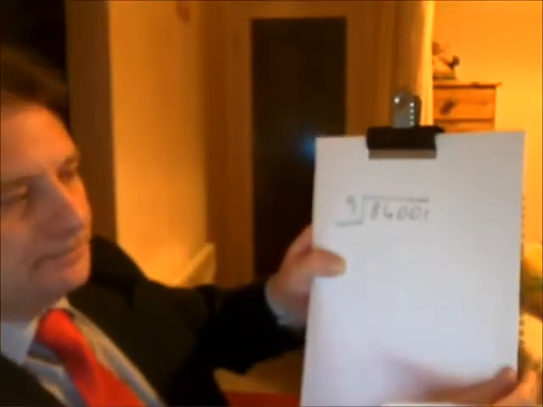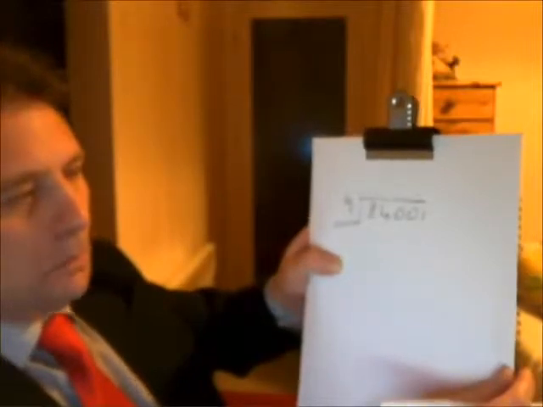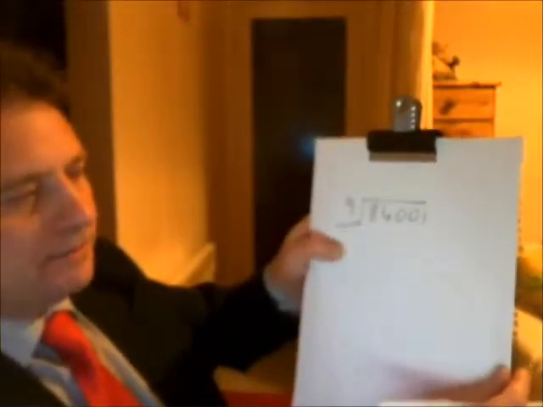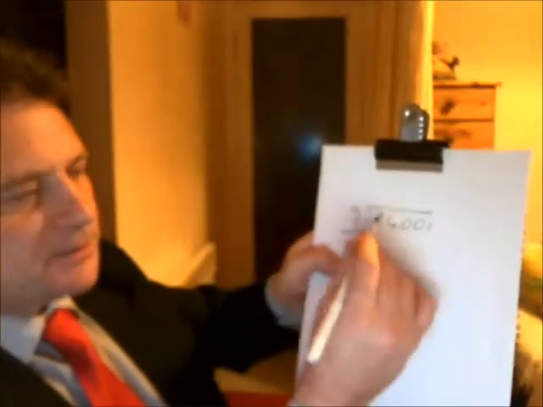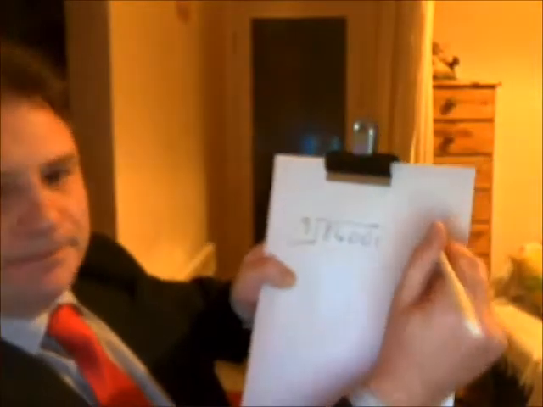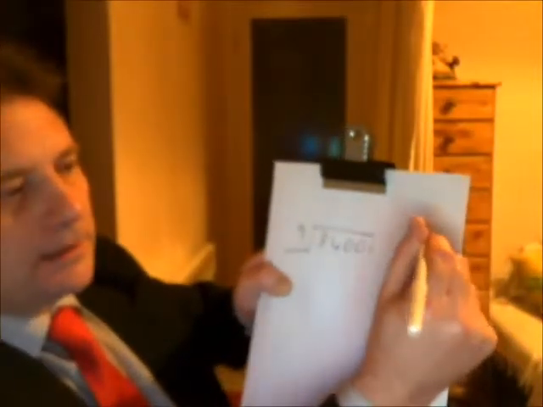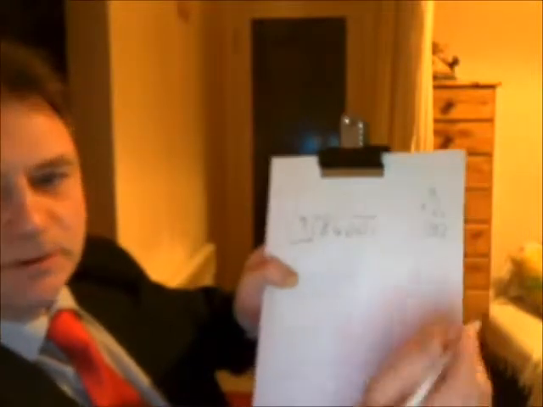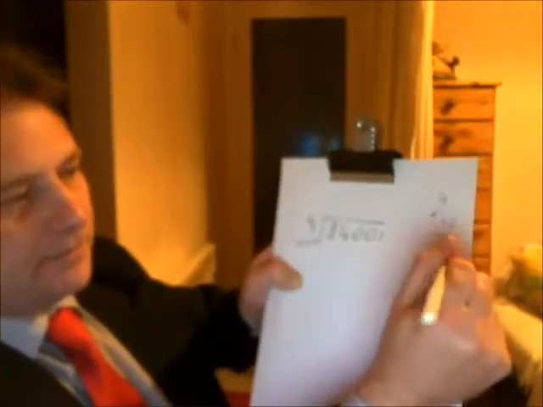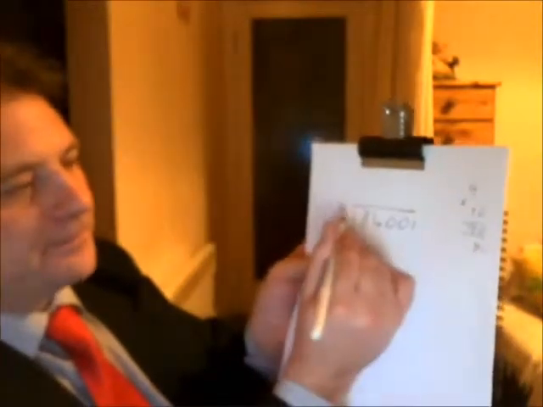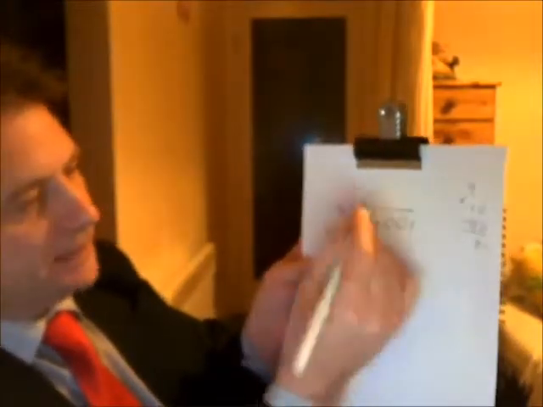It goes in 9 times, because 10 times 9 would be 90, so if you take 1 away, that's 81. So we know that 9 times 9 is 81.